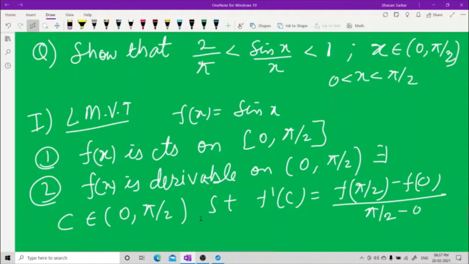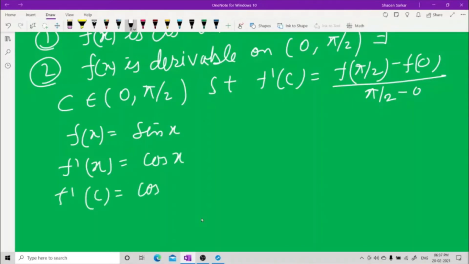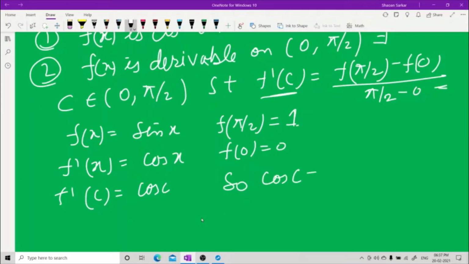Now f(x) is sine x, f dash x is cos x, f dash c is cos c. f(pi by 2) is sine pi by 2, that is 1, and f(0), that is sine 0, is 0. So using this, cos c is equal to (1 minus 0) upon pi by 2, that is 2 by pi.